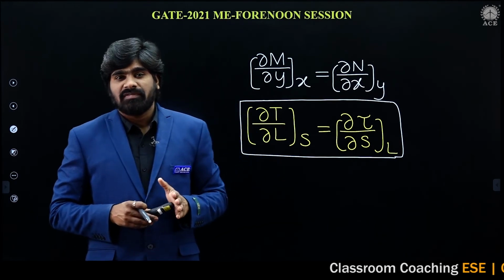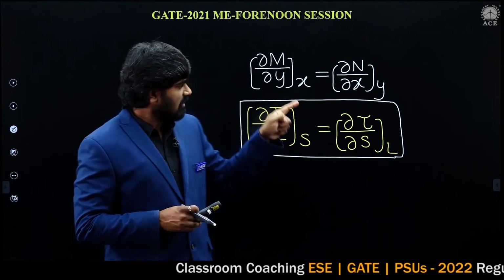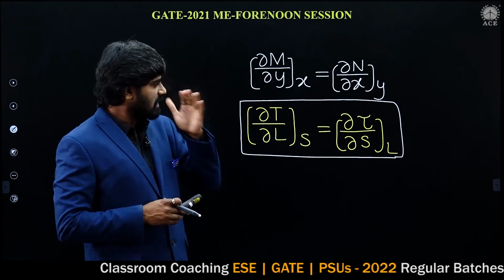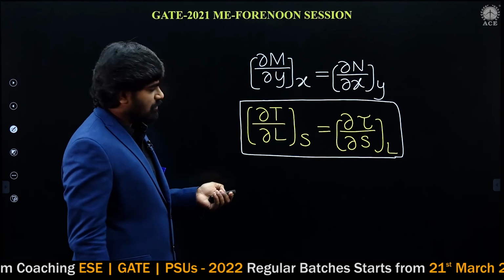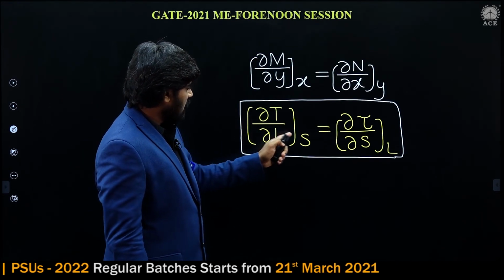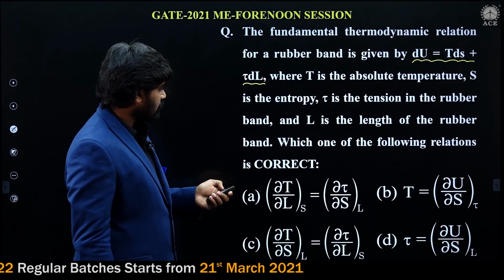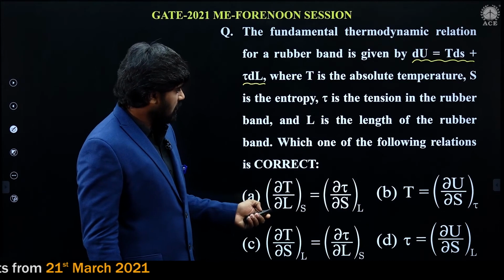In the Maxwell equations, four Maxwell equations have been derived. In the derivations of Maxwell equations, we have followed the same process. So the same question is directly given in the problem. Now let us check the options. Four options are given. Dou T by dou L at constant entropy is available in the first option only.